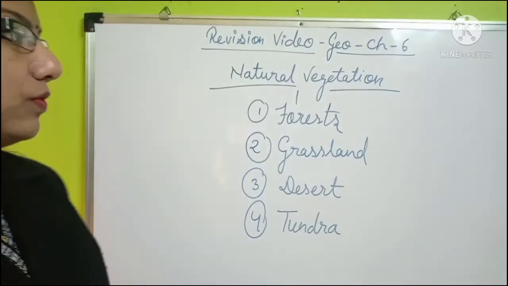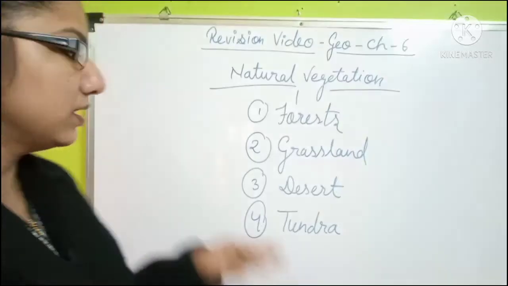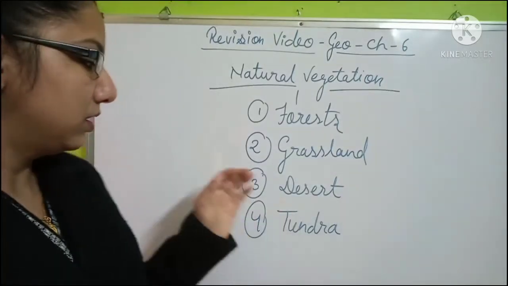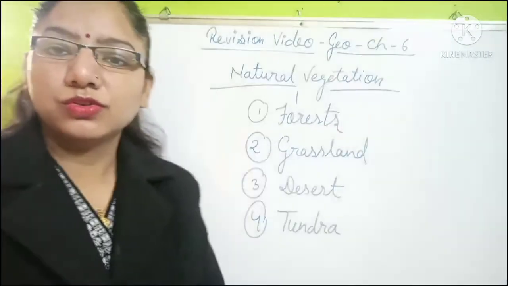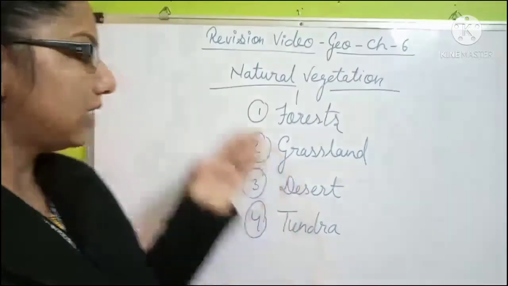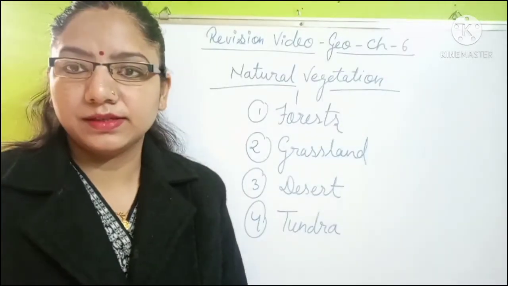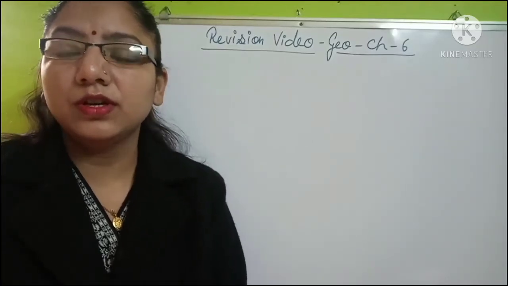So there are a total of 4 types of natural vegetation, which we know as the forest vegetation, grassland vegetation, desert vegetation, and the tundra vegetation. So now we will see what the forest vegetation and these other parts are. First we will see what is the forest vegetation.